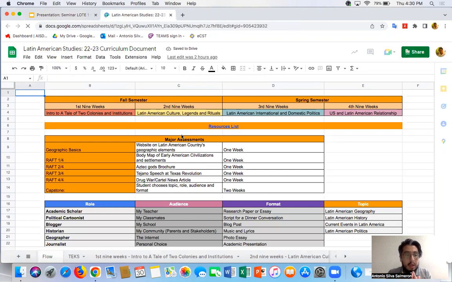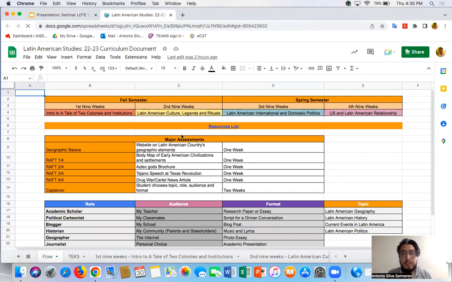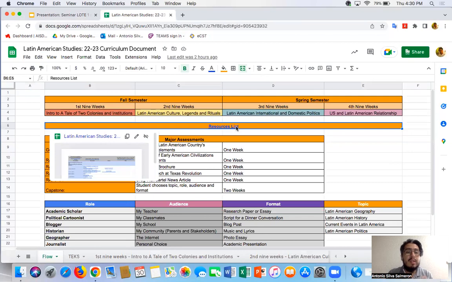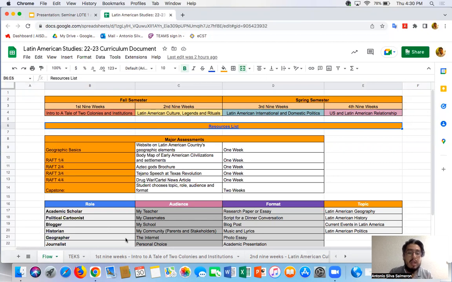As you can see, the first thing that opens up is the flow of the year, right? This includes what is going to be taught in the fall semester and the spring semester. This also includes resource lists, major assessments, and the role, audience, format, and topic of those specific major assessments. This is meant to guide you and help you better understand what the year is going to look like. The resource list is the other very important document that you're probably going to be using. I strongly recommend using it. It's going to have everything you need to construct the assignments that you're going to see in the rest of this curriculum document.